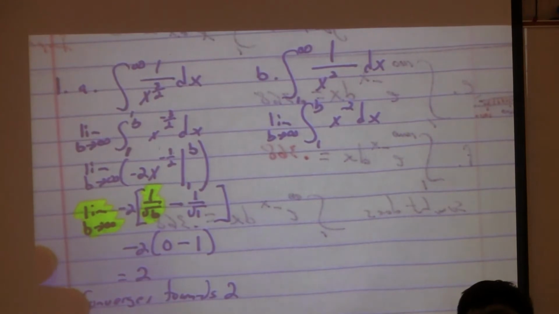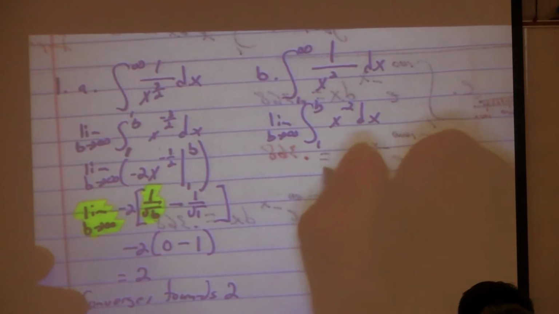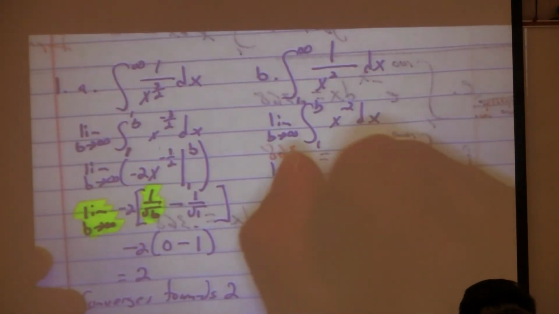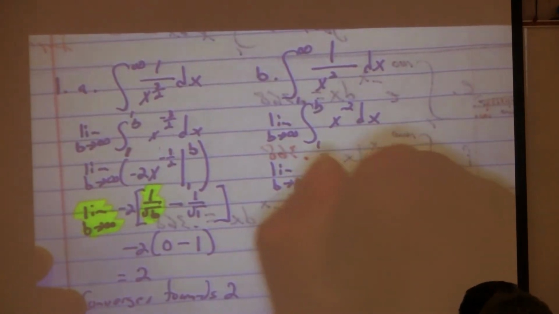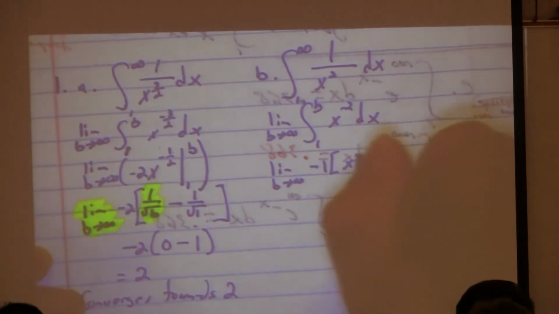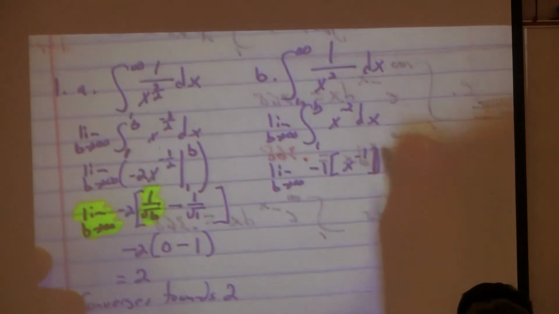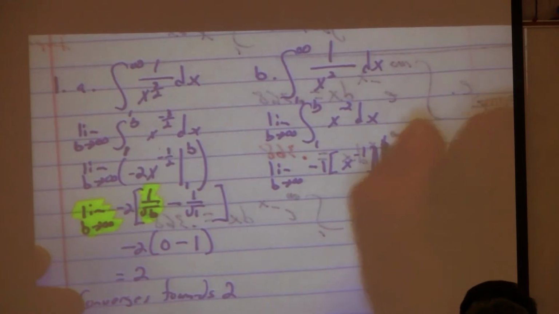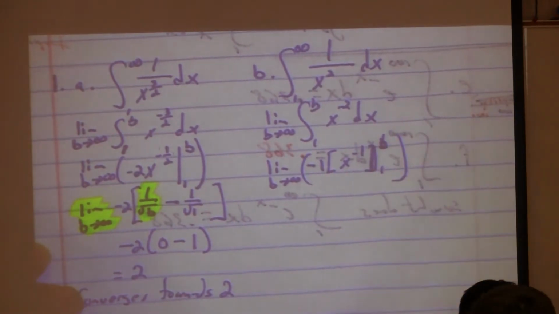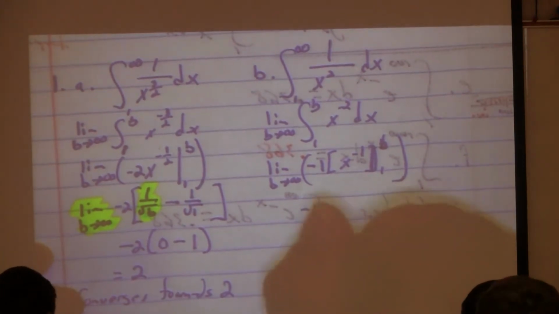What do we do first? First integrate. So what do we get? The limit as b goes to infinity of, I'm going to take the negative out, and we're going to get x to the -1, evaluated from where to where? 1 to b, right? And we want the limit of all that. Alright, so I'll plug in the b.